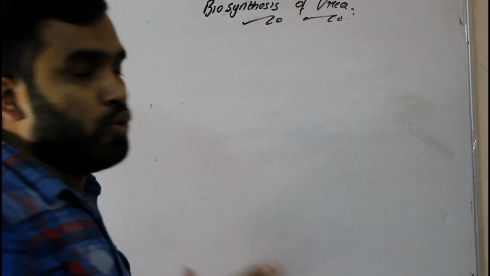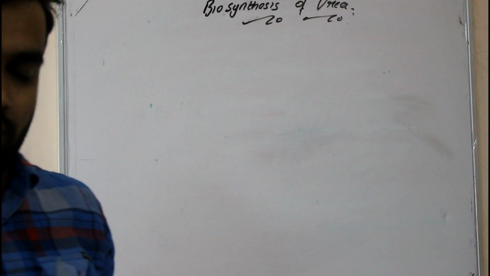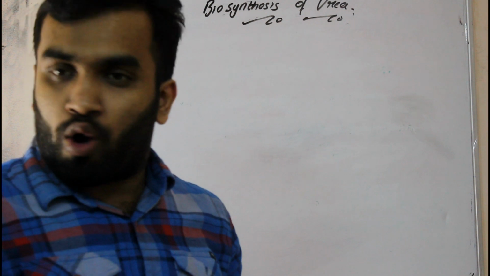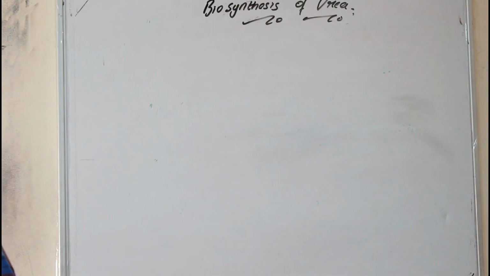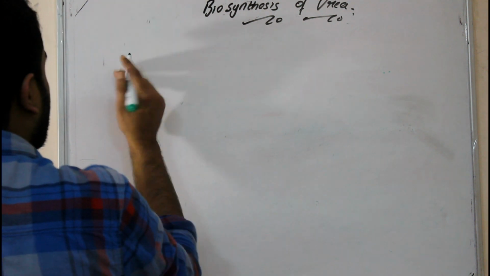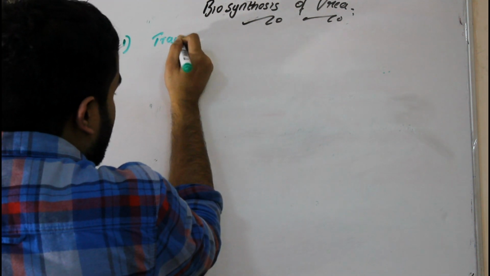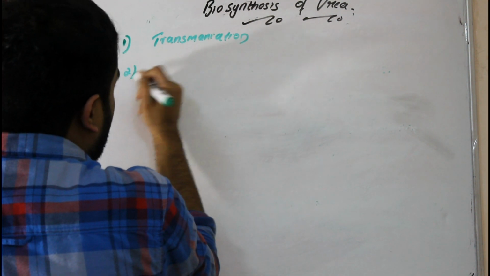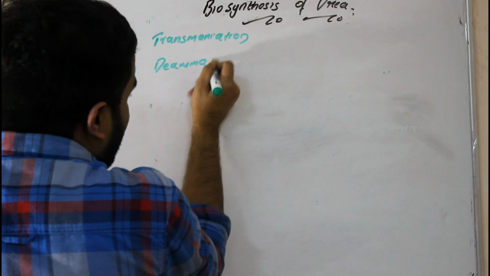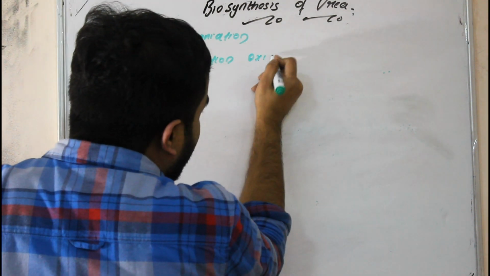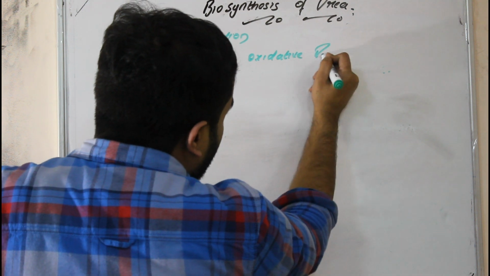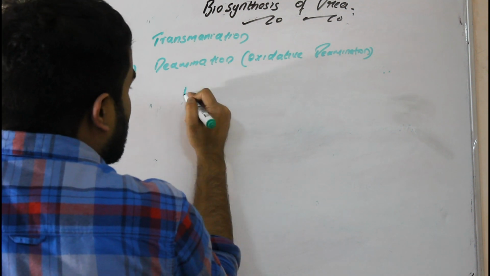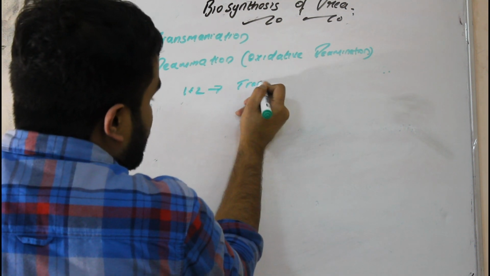Now we will see how the urea is formed. There are some steps, and we have a great cycle, that is our urea cycle or ornithine cycle. Now we will see what are the steps taking place here. First one is transamination. Second one is deamination, particularly oxidative deamination. This 1+2 step you can call trans-deamination.